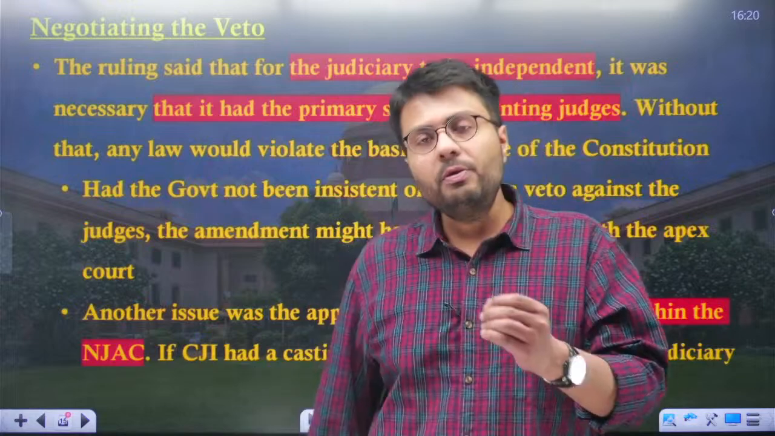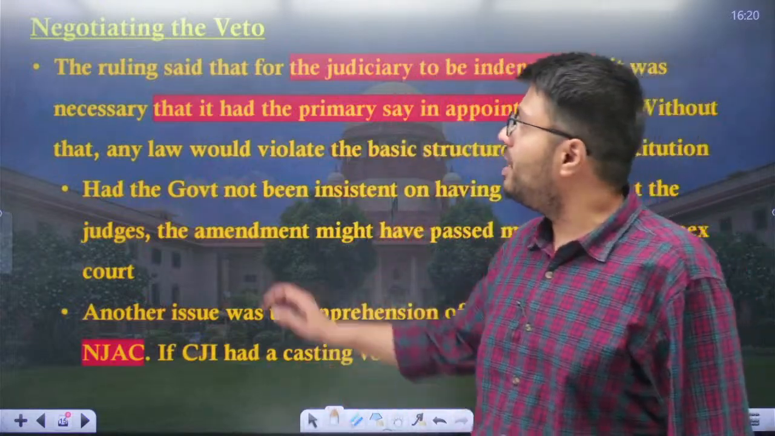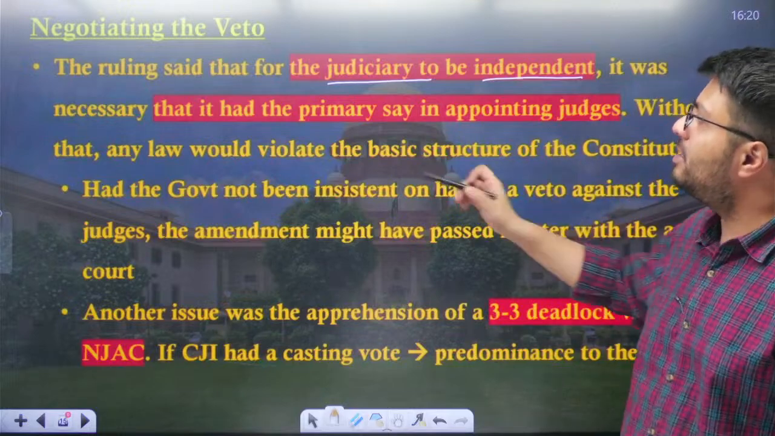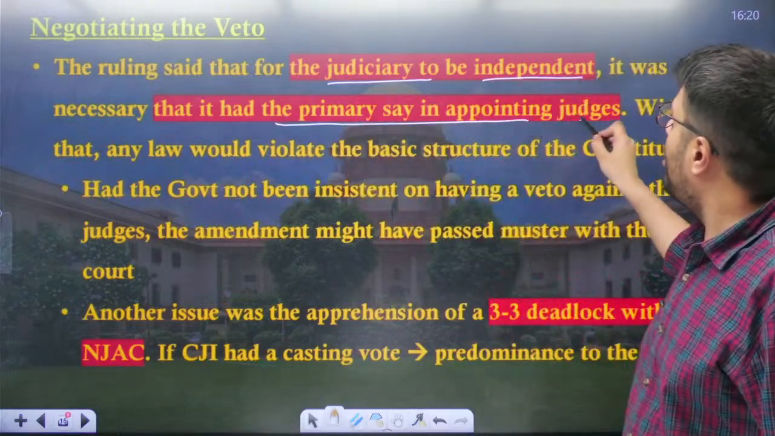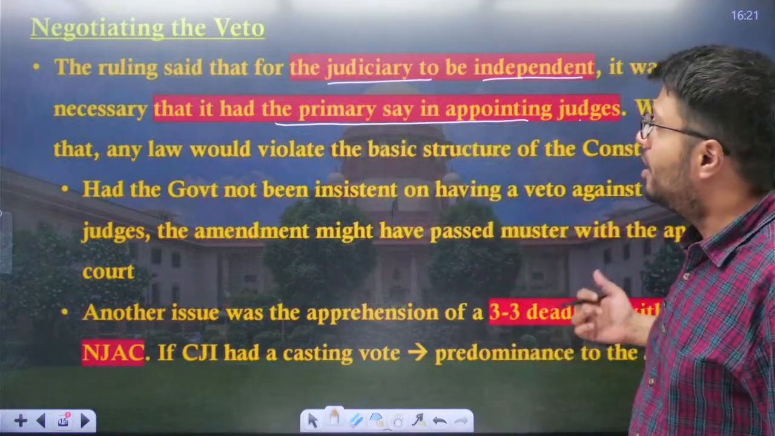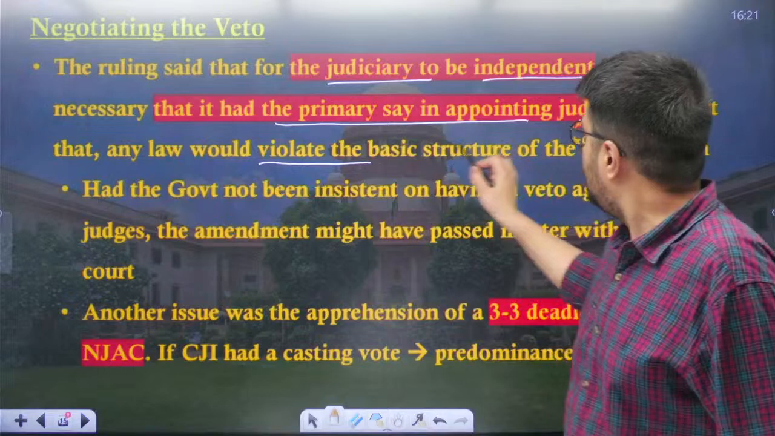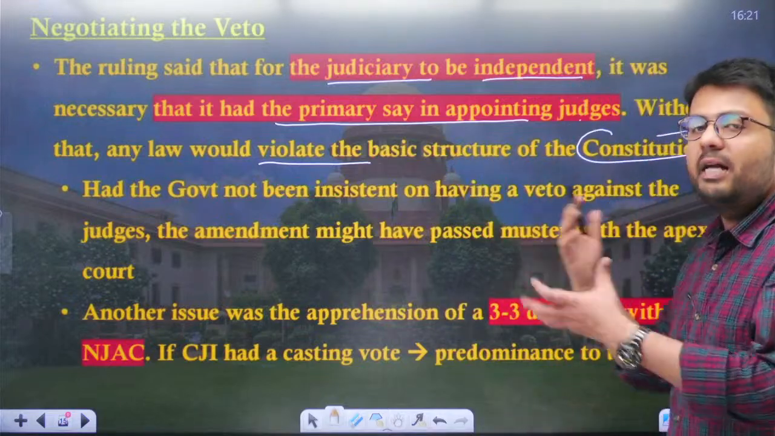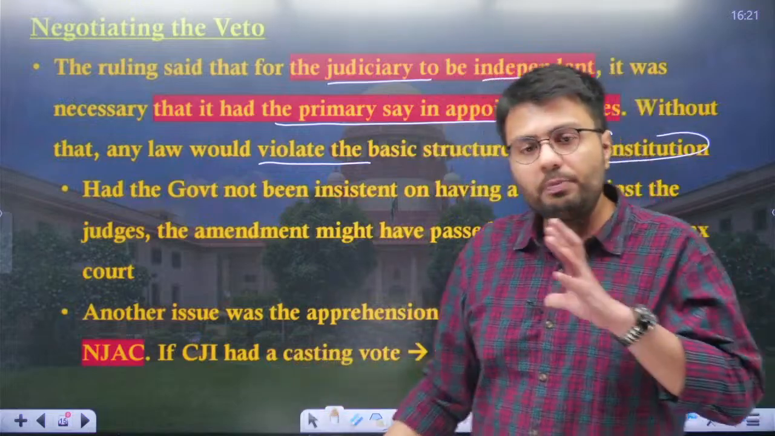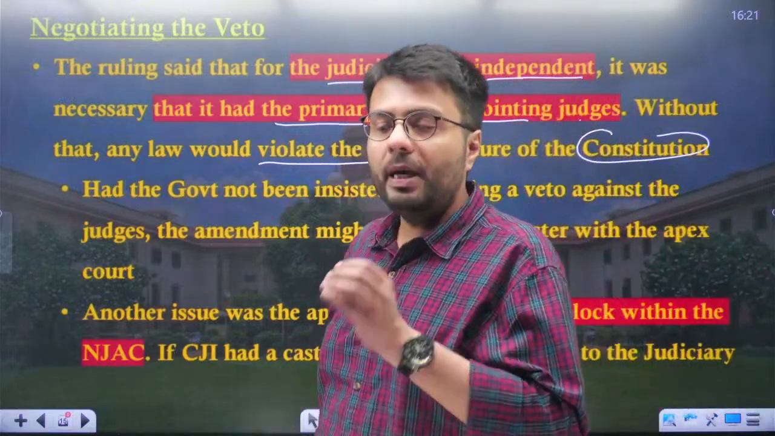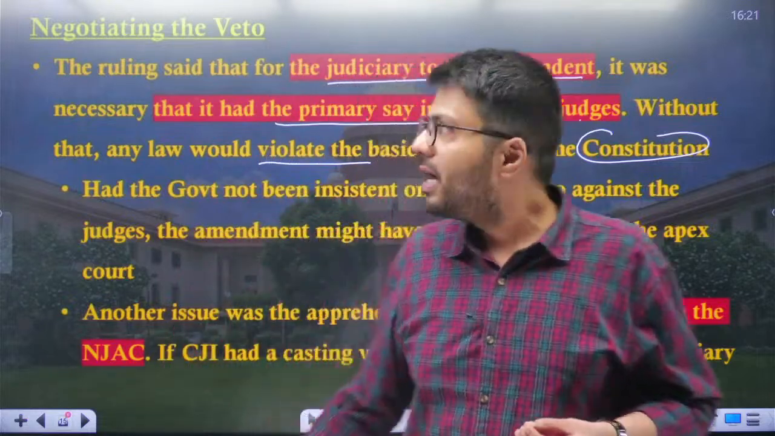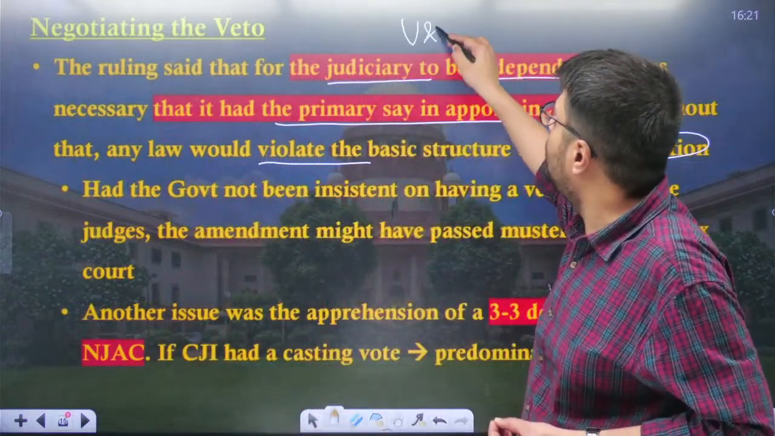Now, in the ruling passed by the Supreme Court of India, it stated that the judiciary has to be independent and it was necessary that its primacy in appointment of judges stay as it was before the enactment of NJAC. So, any law that would violate this basic structure of the constitution would naturally be unconstitutional and void. So, this became a very touchy topic, and therefore the Supreme Court of India invalidated this very law, highlighting that this was unconstitutional and void.